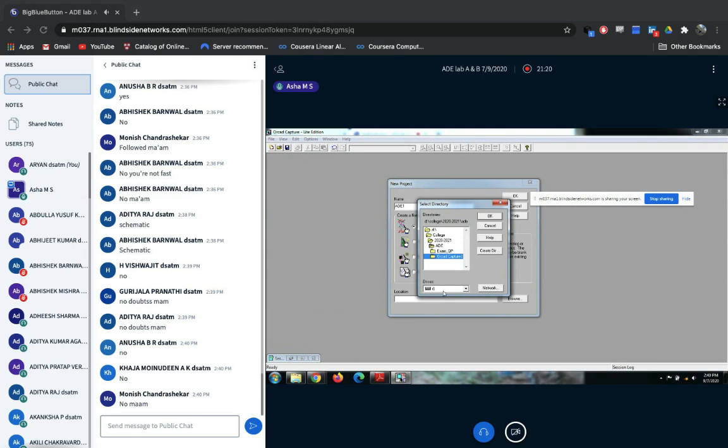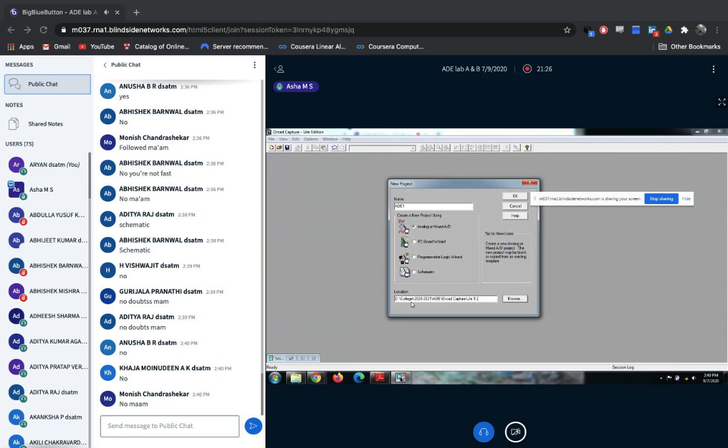So in this path I want to store under D, so I have changed it. Under D college, like this is the path. If you don't browse, there will be a default path. If you want to store somewhere else, you can select the location, then click on OK. Click on OK. Please write down this tab.